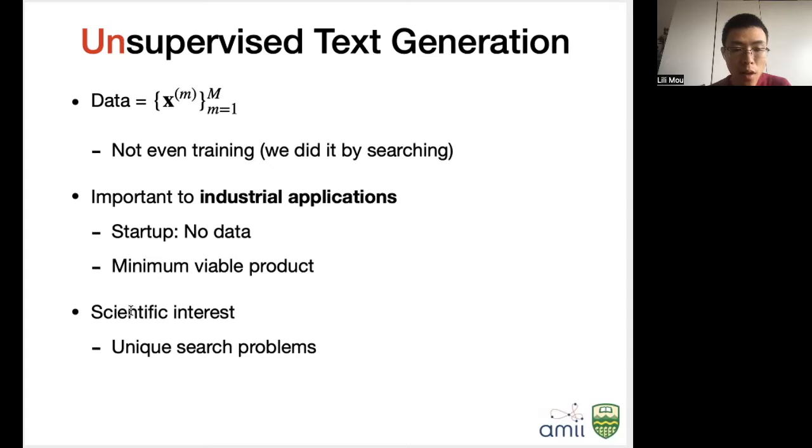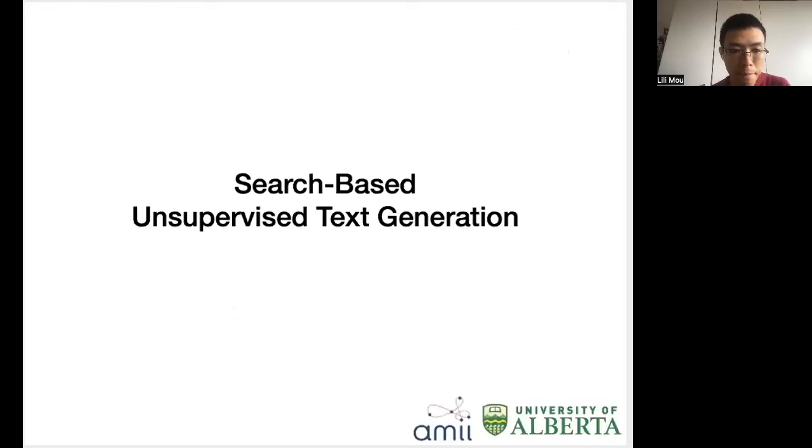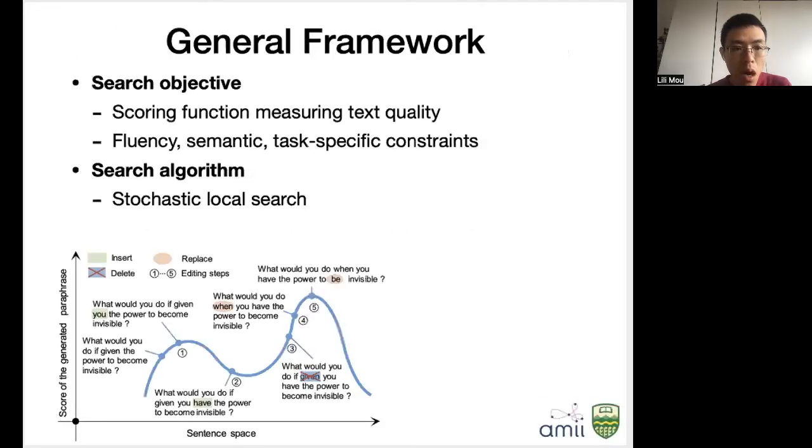Here, we also have a lot of scientific questions. For example, we model it as a search problem, and it has a unique search structure compared with other problems. Our general framework is that we define a search objective in a heuristic manner to roughly measure the quality of a piece of text given some input in some task. This involves fluency of the text, the semantic coherence, and other task-specific constraints.